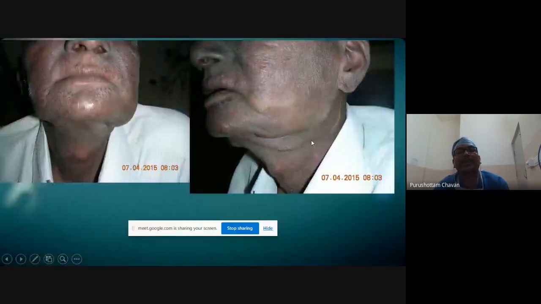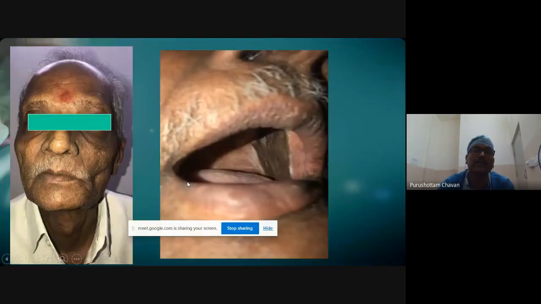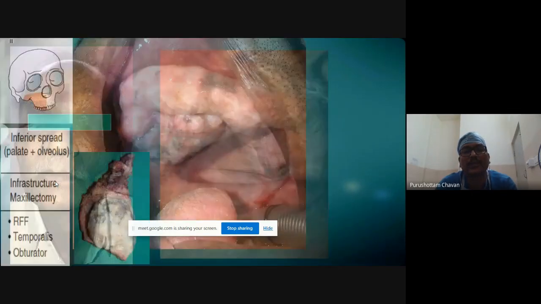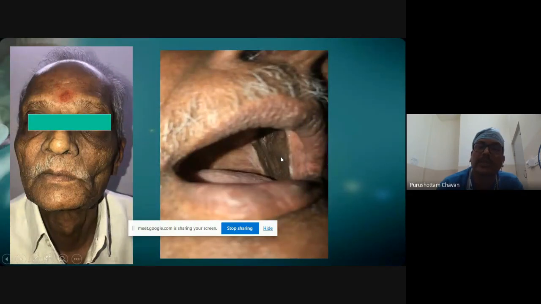But as he took radiation, all these hairs disappeared. And this is a few years down the line when he came for a follow-up. The submental flap has become thinned out, but his functional things are fine because anyway he was edentulous, and the beard, whatever was growing, was taken care of by radiation. So this appeared as if it was a normal cavity.